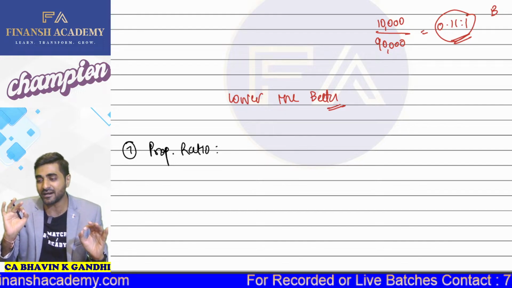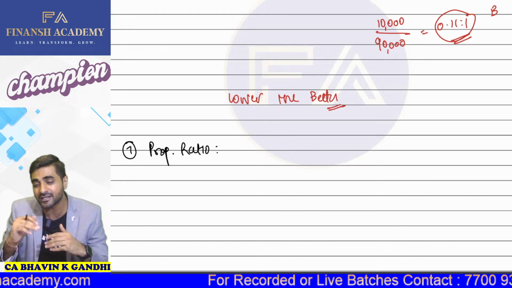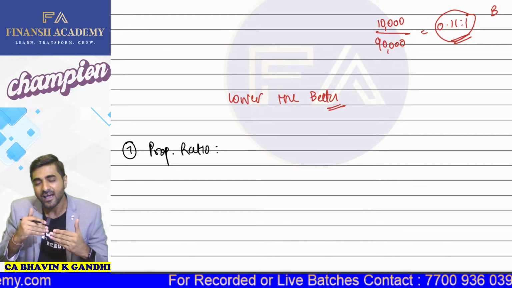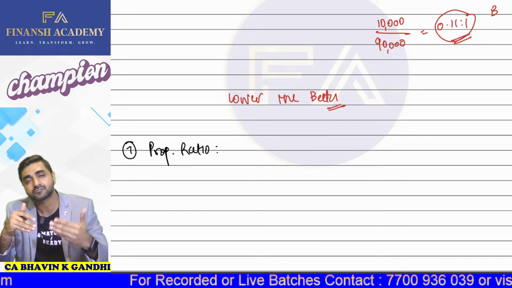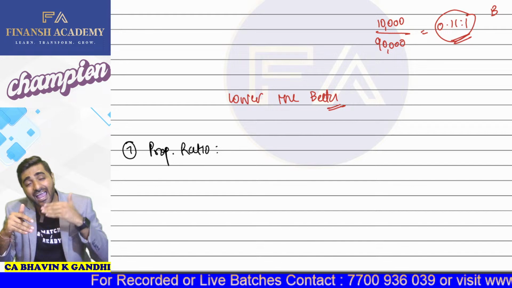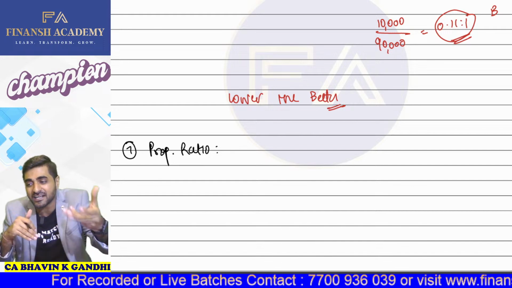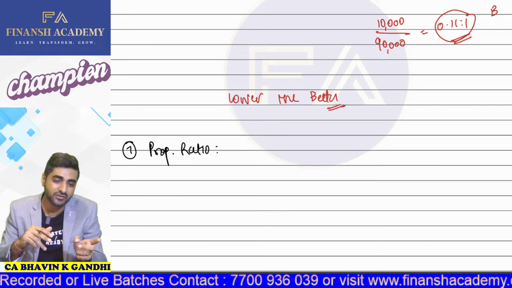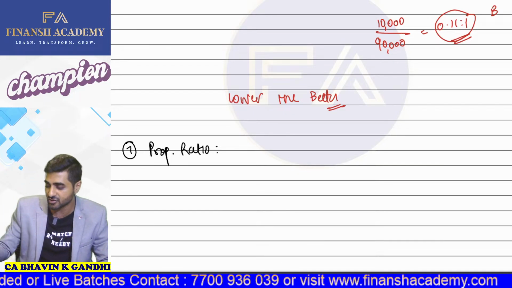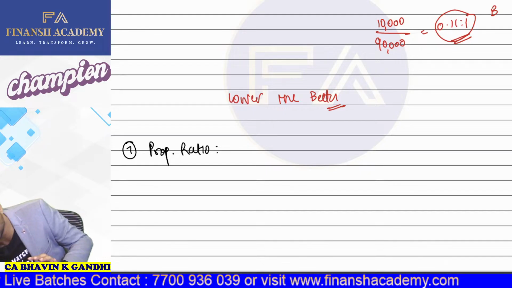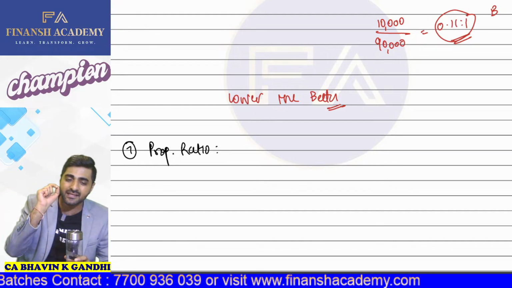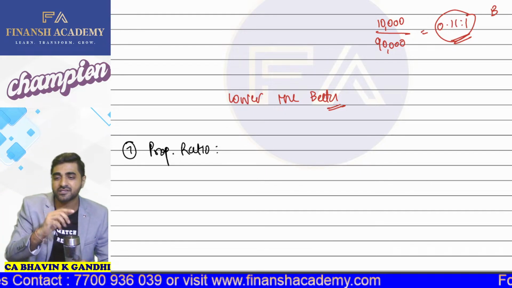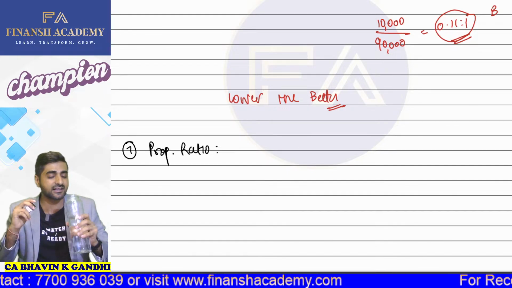Now we are going to deal with the proprietary ratio. What is this proprietary ratio? It will tell you how much money in the assets is blocked from proprietors funds and how much money is blocked from outsiders funds. This is what is called the proprietary ratio. So now we will see how much money in the assets is from the proprietor and how much is from the outsiders. So we'll discuss this.